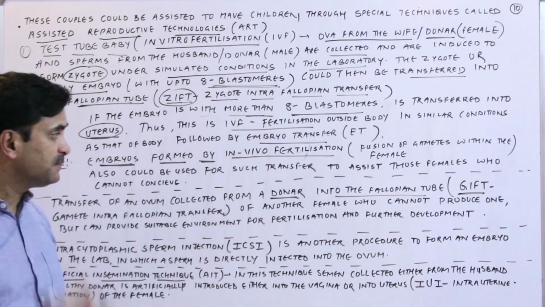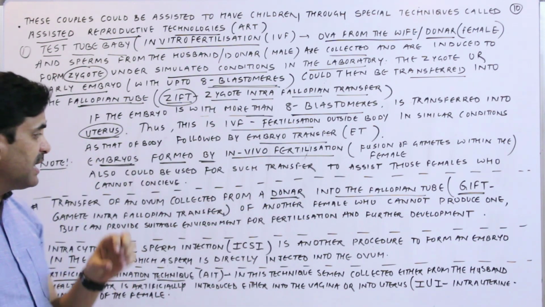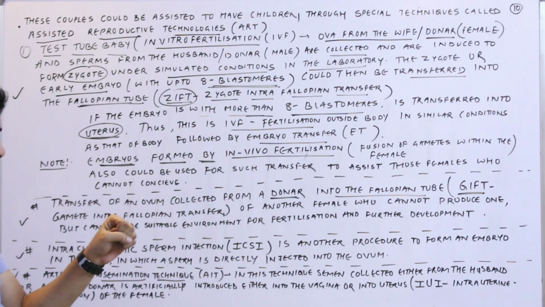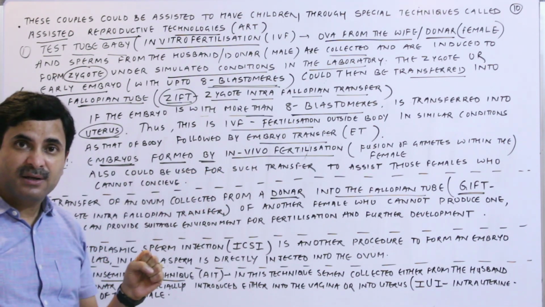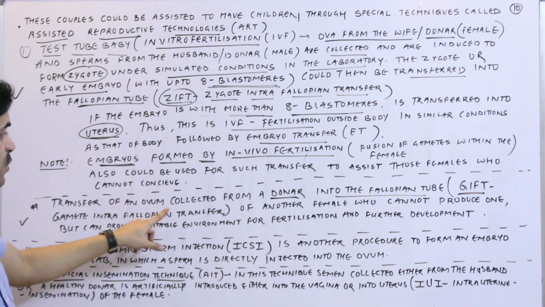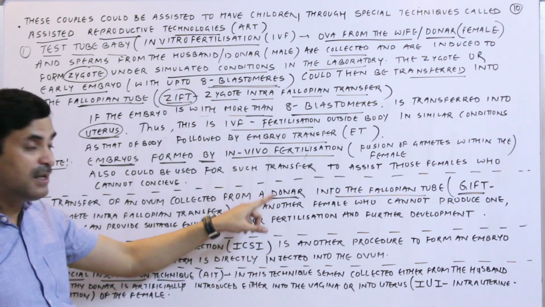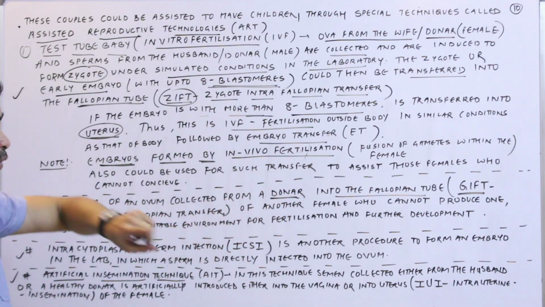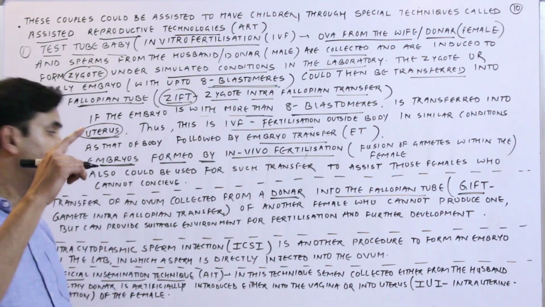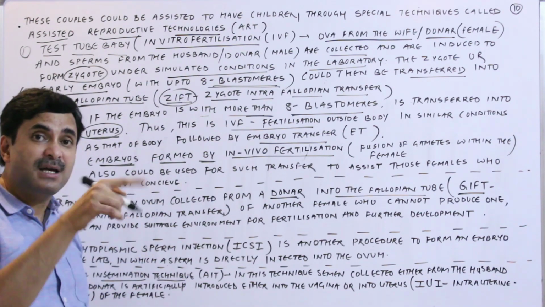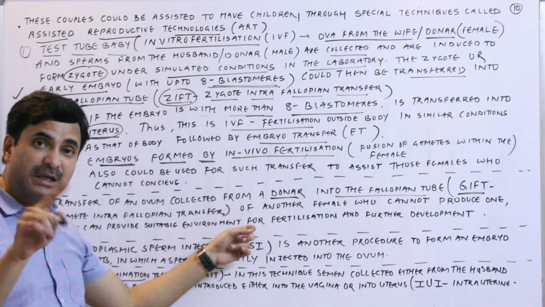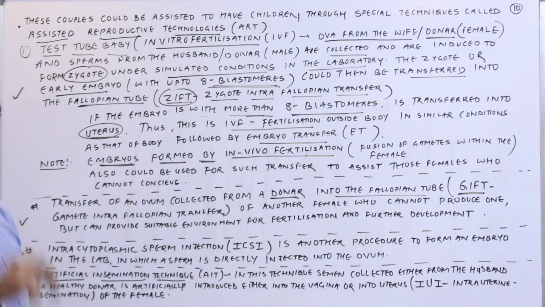Now think of a female who cannot produce the ovum. In that condition, the ovum collected from the donor is transferred into the fallopian tube of the recipient. She cannot produce the ovum, but she can provide a suitable environment for fertilization as well as for further development, implantation and all.